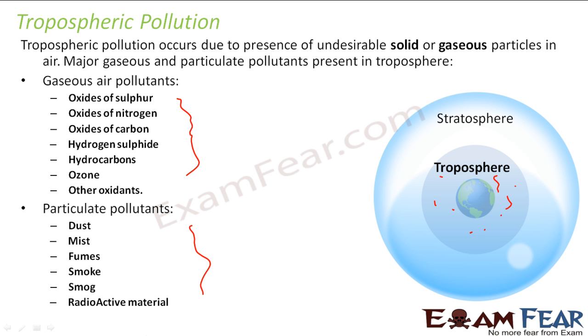This is a major pollution actually because we stay here and we are in direct touch with the troposphere, right? Since we stay directly in touch with the troposphere and we humans have spoiled this nature, the troposphere is the one which has got maximum impact. So you see a lot of oxides of sulfur, carbon, nitrogen, and we have dust, smoke, smog, everything in this particular part of the atmosphere. So we'll study these things in detail now.